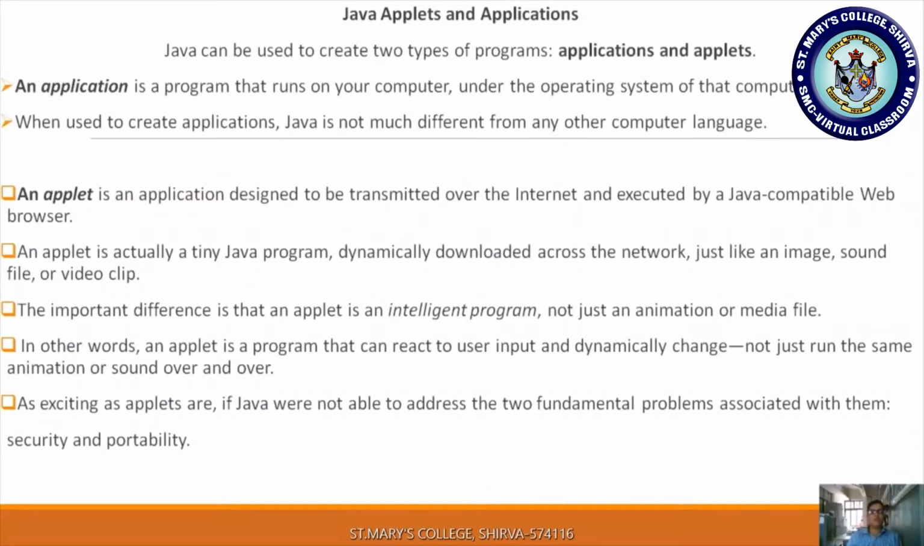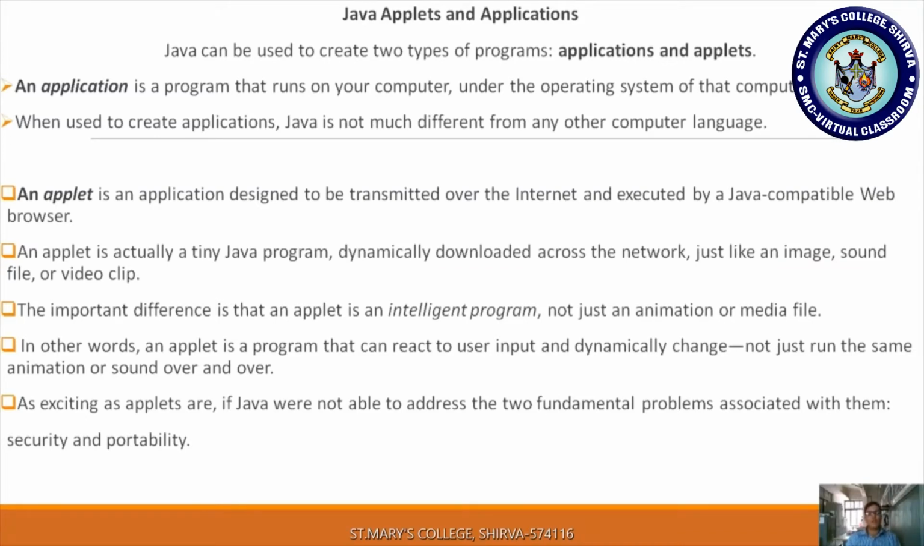And the second kind of program is applets. An applet is an application designed to be transmitted over the internet and executed by a Java compatible web browser. These are small tiny programs which are transmitted over the internet and executed by Java compatible web browsers. Whatever browsers are supported by Java execute these tiny applets through the internet. But it doesn't require an internet connection. You can locally run your applet program.